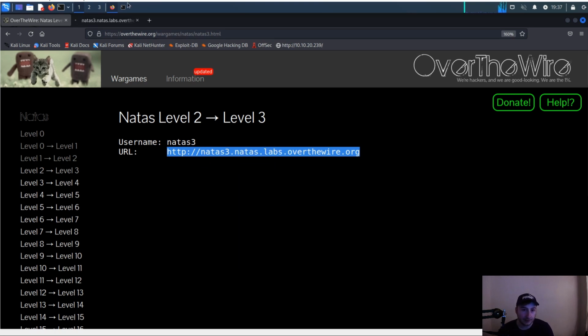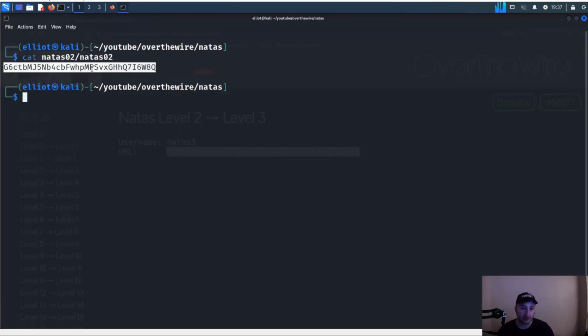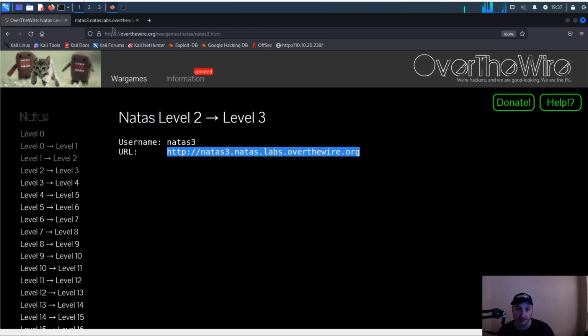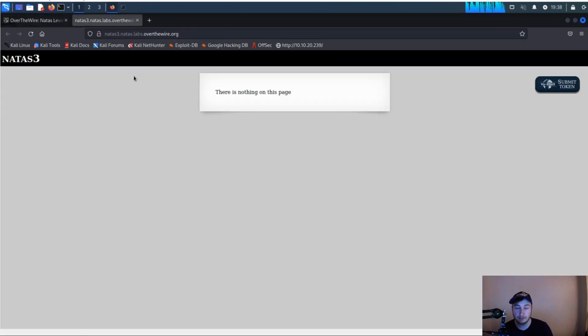So we're going to open this in a new tab, and I already have the password copied here just from our previous level. And what I also did is just create a new directory for this level because, again, we're going to be doing a GetFlag one-liner just so we can save the password and as good practice. So it looks like I'm already logged in, but just paste in that password there to authenticate.